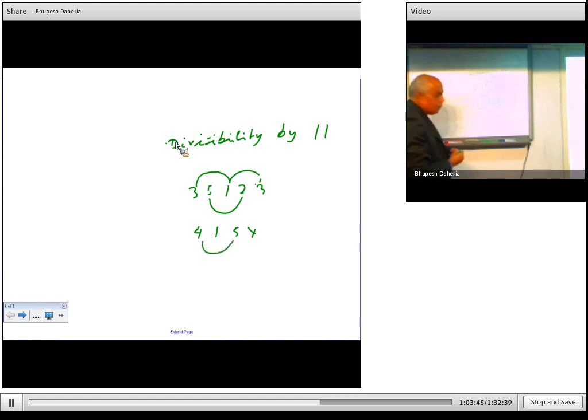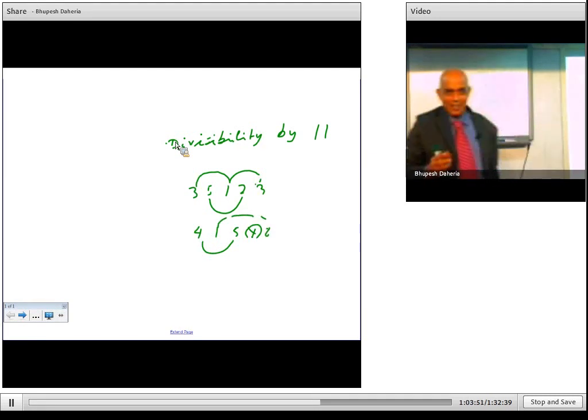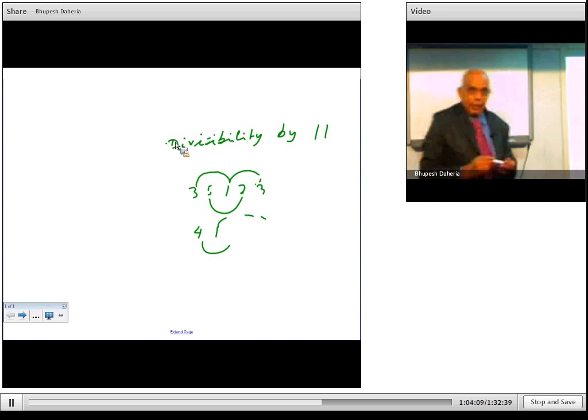Will be divisible by 11. Okay, so you have to start from that. So that is divisible by 11. You see, this is how they ask in entrance examination. Now this number, instead of here, it can be here somewhere. No problem. Supposing I put 8 here, and that number will not be there. Again same thing, 8 plus 1 is 9, this should be 5. So that is divisible by 11. Up to 11 it's quite fine.